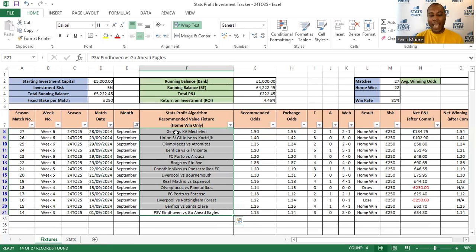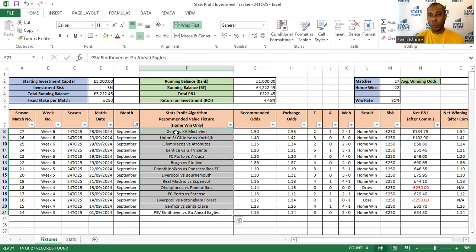We don't really care who the games are. This is purely about numbers. It's purely about investing. It doesn't matter who's playing. It just matters that it's a home win. All we really care about is what the algorithm tells us to place, and it takes the prices into consideration. So we don't need to worry in too much detail.